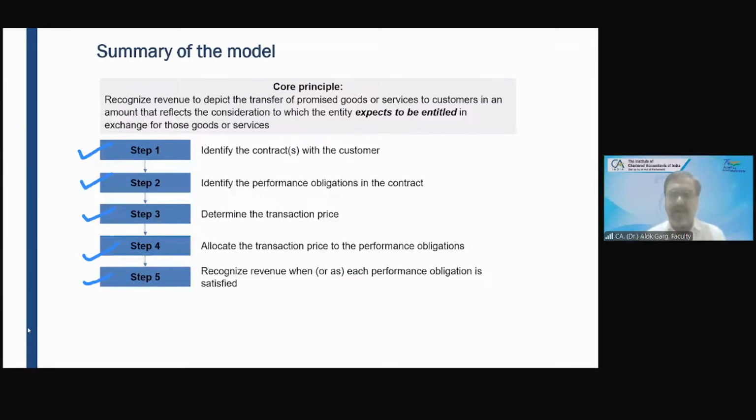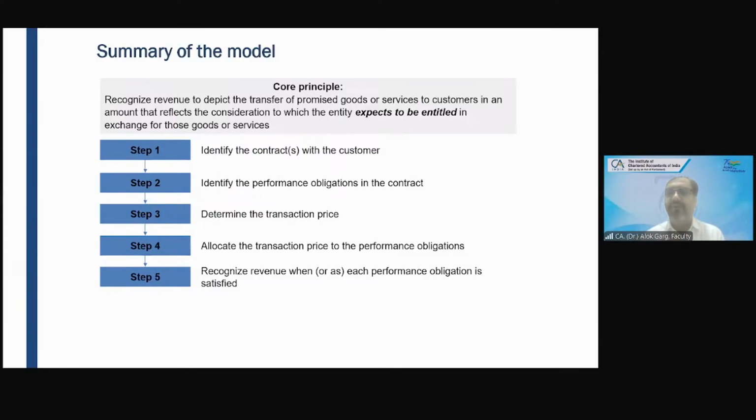So up to this part, what we have covered: which standard is applicable in India, like Ind AS 115 in Ind AS and AS 7 and AS 9 in accounting standards, and globally IFRS 15. We have also discussed the history of the standards. Then we have covered the meaning of revenue, how it is different from other income and gains, and how it is different from income. Then we have also discussed the meaning of contract and meaning of customer with the help of a few examples. Okay.